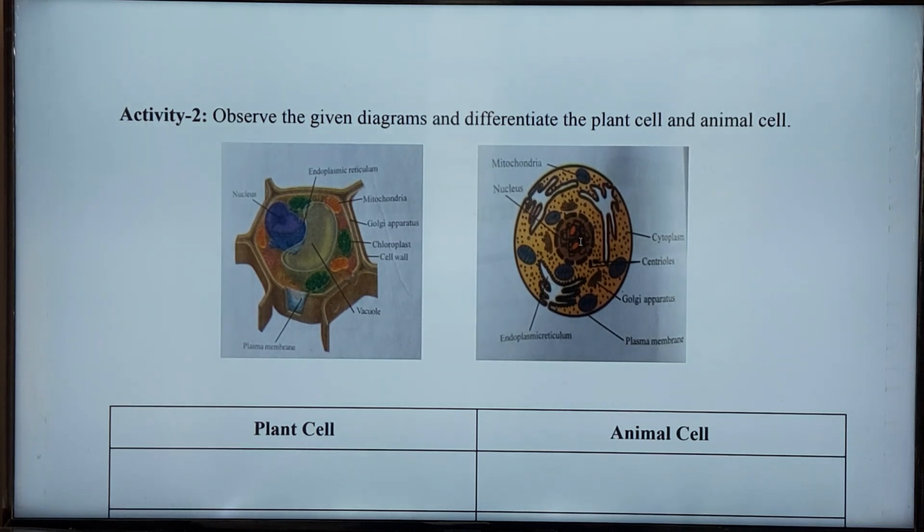That is why the nucleus contains genetic information, and the nucleus is also involved in cell division. So this is an important cell organelle, and it has important functions.